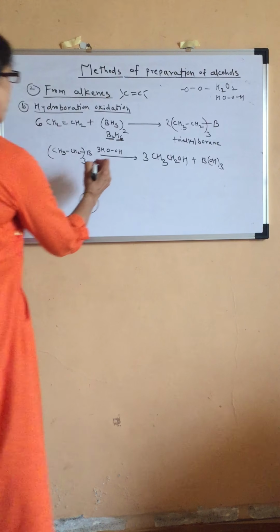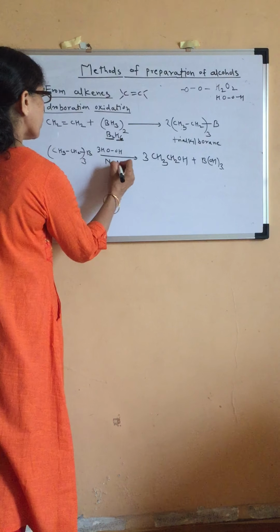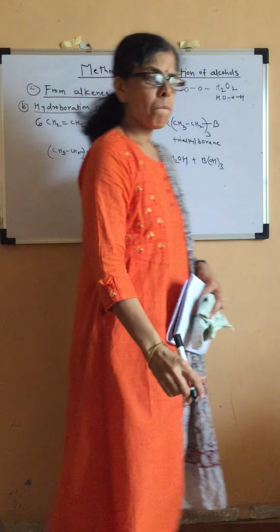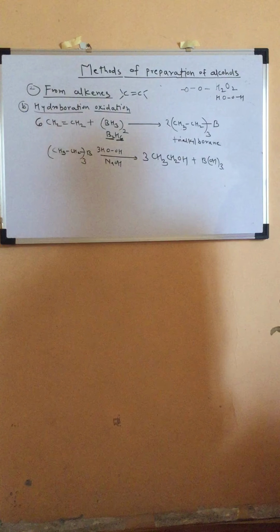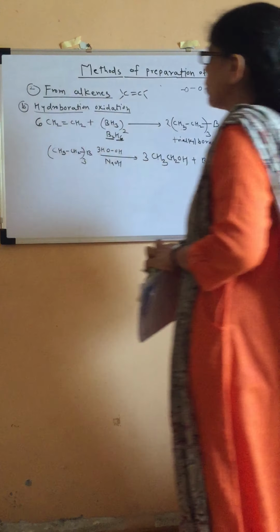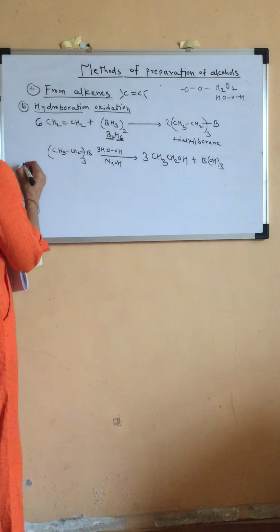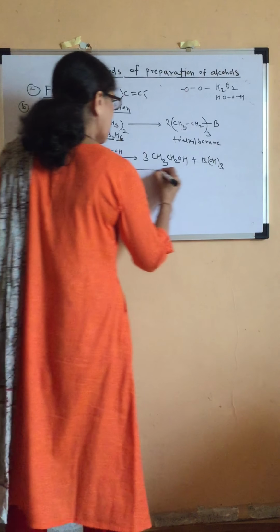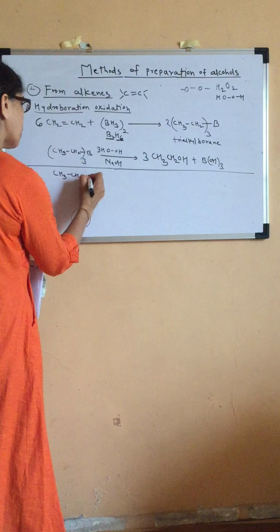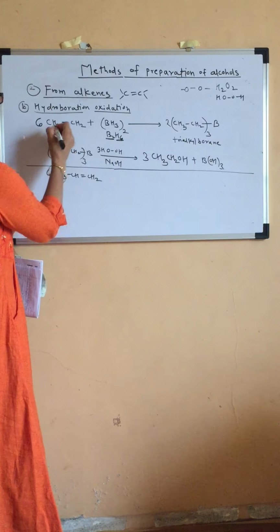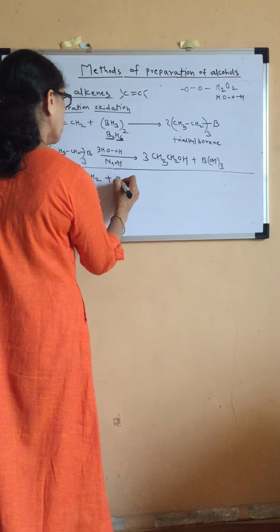In the presence of alkali, the oxidation is carried out. Now instead of ethene, if you have propene, CH3CH=CH2, a similar reaction I am going to write with B2H6.